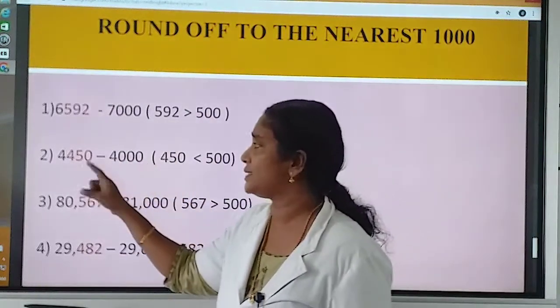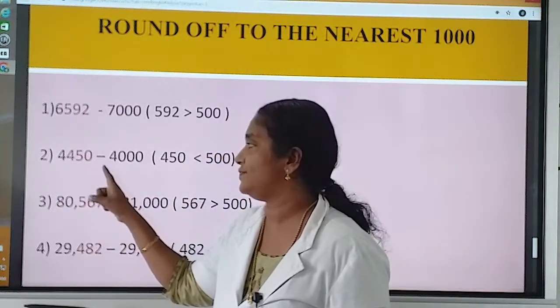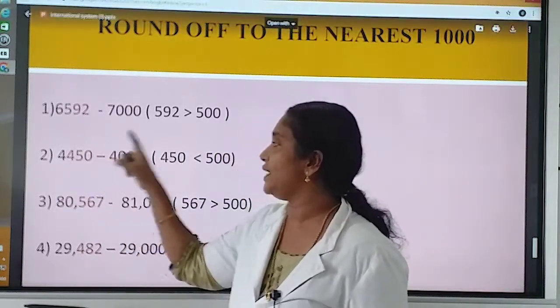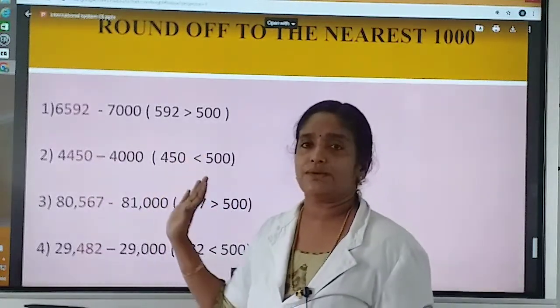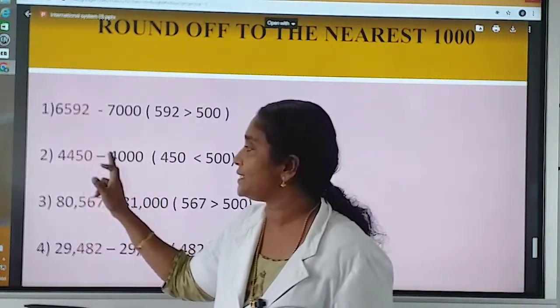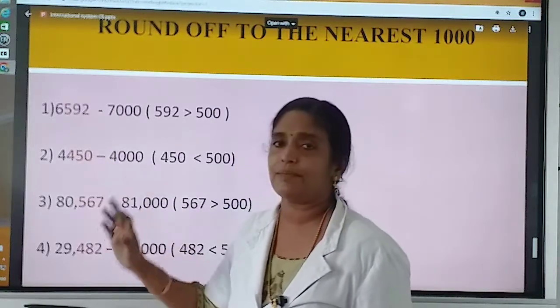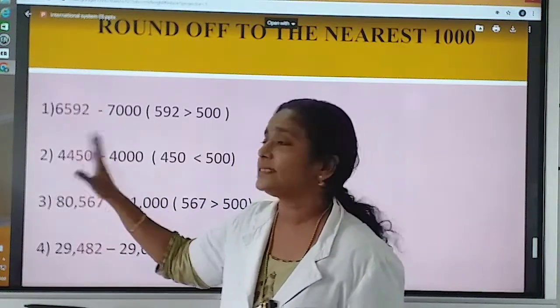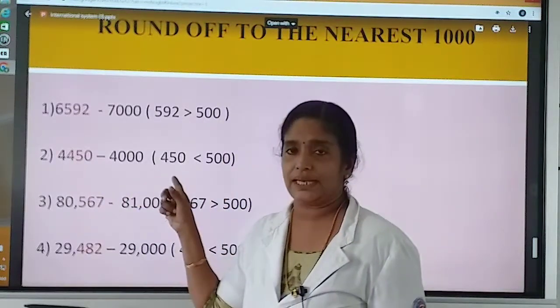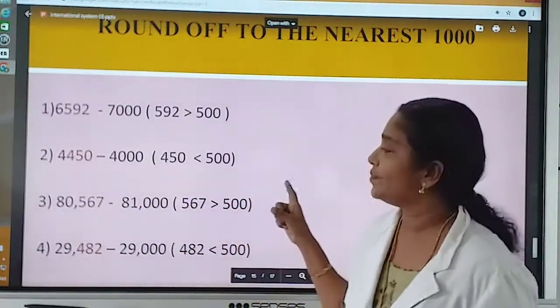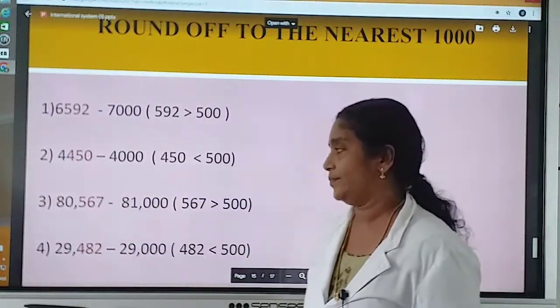Okay, now consider question 2. The number given is 4450. 450 is less than 500. So no need to add 1 to thousands place. We want to replace unit, tens and hundreds digit by 0 and retain the thousands place as it is. So what is the answer we are getting? 4000. Is it clear to you?